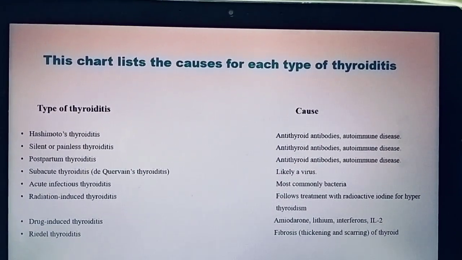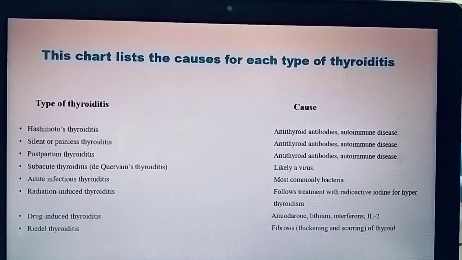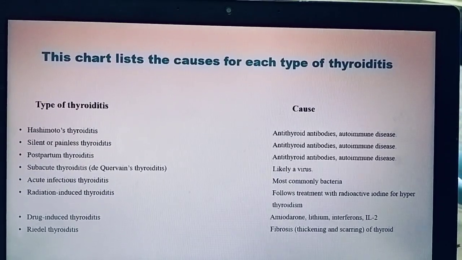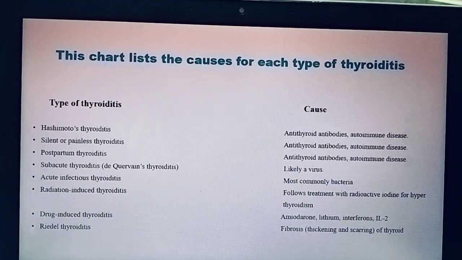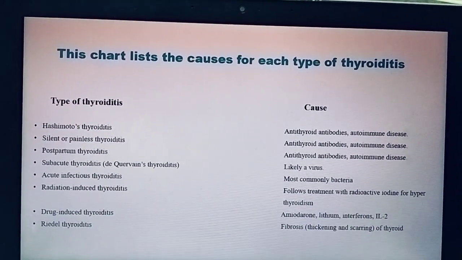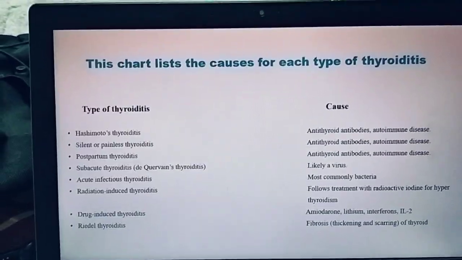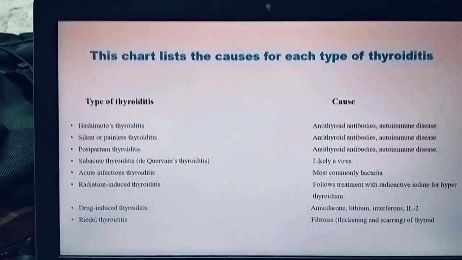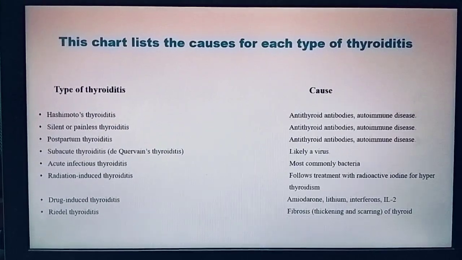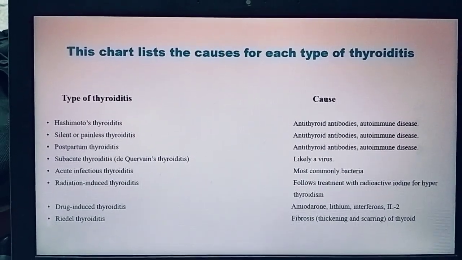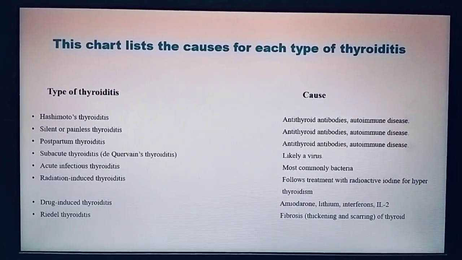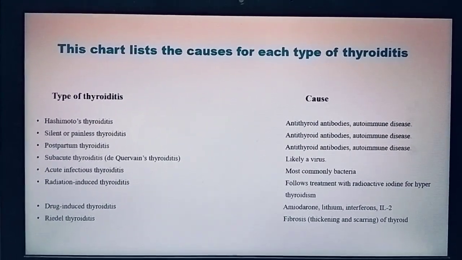And the next drug is lithium. Lithium decreases the secretion of thyroid hormones, which leads to hypothyroidism. So there is a rise in the TSH, which leads to enlargement of the thyroid gland. Then coming to the tyrosine kinase inhibitors, which also lead to both hypo and hyperthyroidism. So these are the causes for each type of thyroiditis.